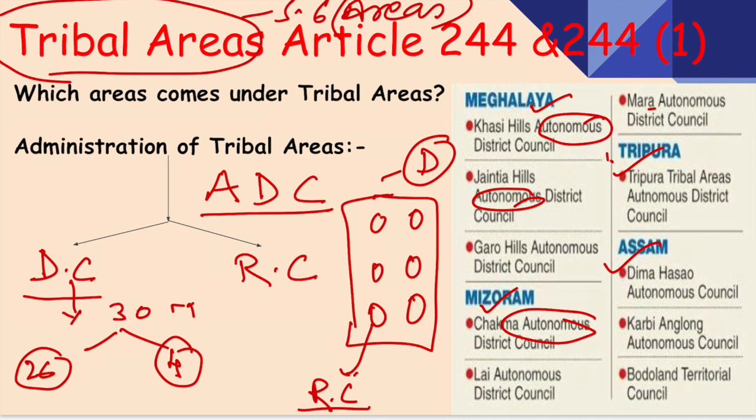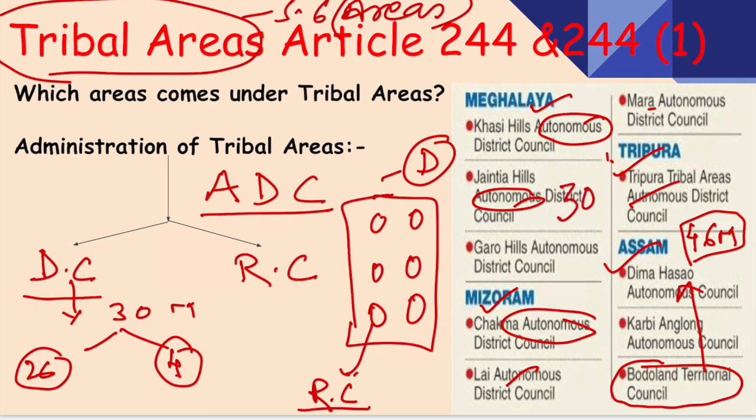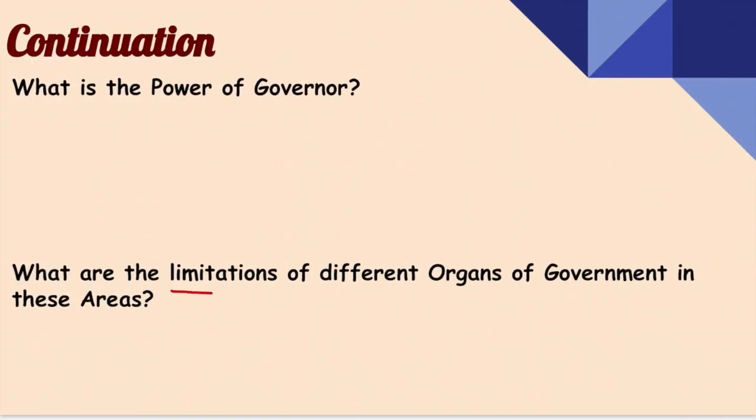However, there is one exception, and the exception is the Bodoland Territorial Council. Bodoland Territorial Council has 46 members, not 30 members. However, in all the autonomous districts, Tripura, Mara, Lai, Chakma, everywhere you will find that the maximum membership is 30, but in Bodoland it is 46. Understood? Now, what is the power of the governor?